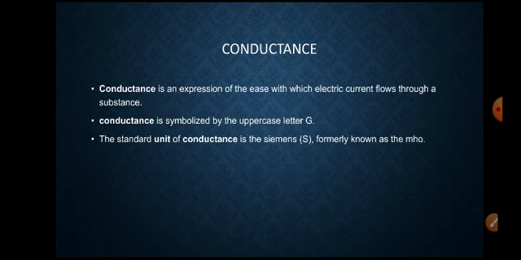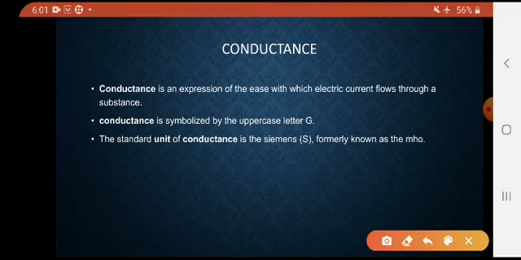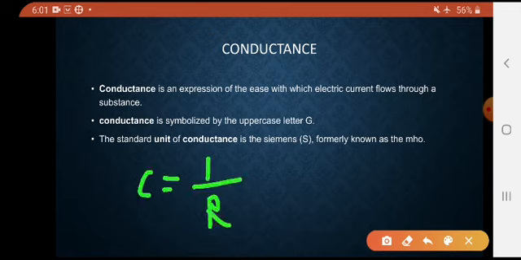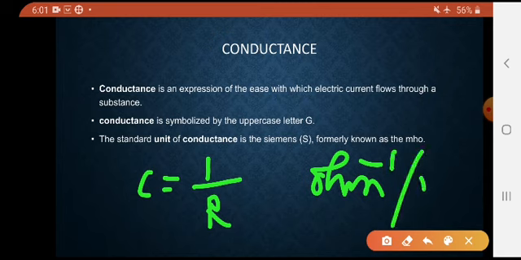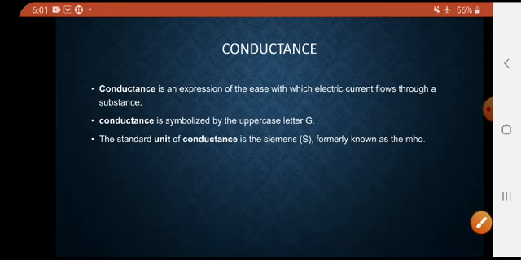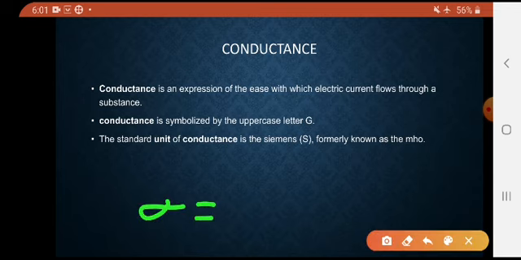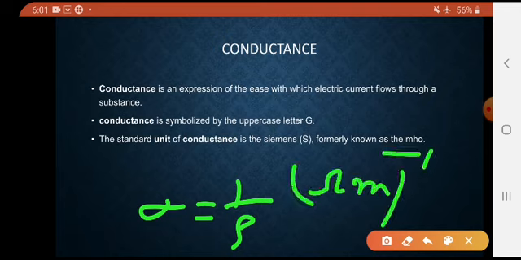The reciprocal of resistance is conductance, which equals 1 by resistance. The unit for this is ohm inverse or mho, the reverse of resistance. And conductivity is given by 1 by rho, sigma equals 1 by rho. Here ohm meter inverse is the unit for the conductivity.